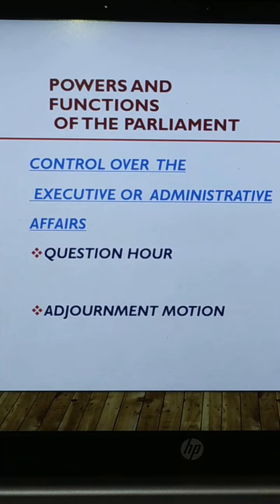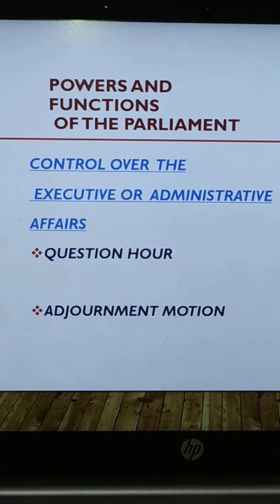Okay, the next is the adjournment motion. Now what is an adjournment motion? Now motion for adjournment furnishes the opportunity to censure the acts of omission and commission of ministers and administrators. So basically what happens is that if suddenly some grave mishap has taken place in a particular place, like the killing of an IPS officer or some other people, like many people got killed due to consumption of illegal unlicensed liquor.